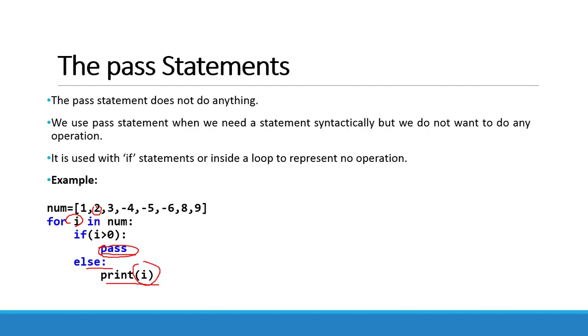So 2 is also greater than 0, so pass will be executed. 3 is also greater than 0, so pass will be executed. Now -4 is not greater than 0, so the else statement will be executed and -4 is printed. In this way all the elements are iterated, and for positive numbers the pass statement will be executed, and for negative numbers, the negative numbers are printed here. So when we want to do nothing, then the pass statement is used.